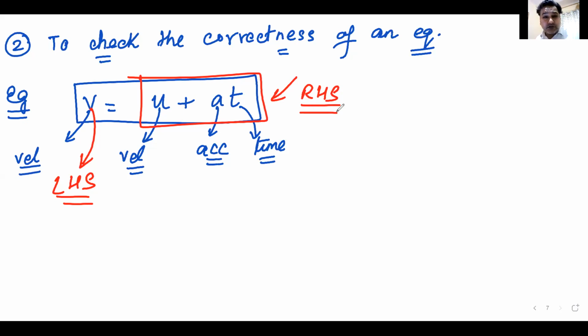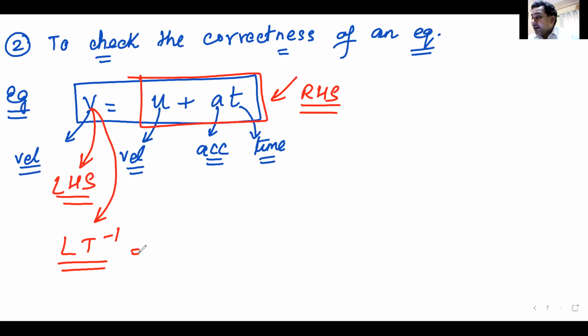If the dimensions on both sides are equal, the equation is correct. Am I clear? Okay. What are the dimensions on the left hand side? It is velocity. So the dimension is LT minus 1. This is the dimension of the left hand side.